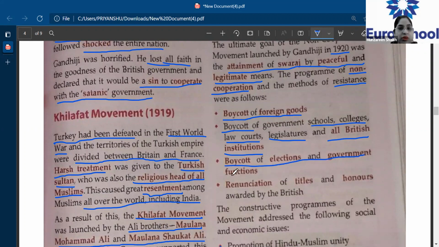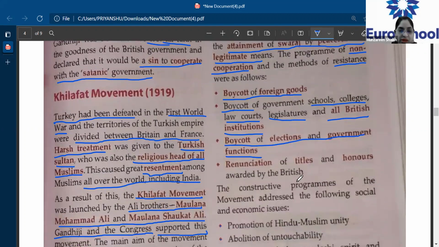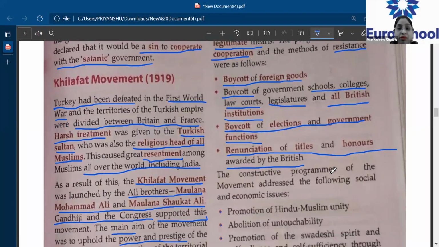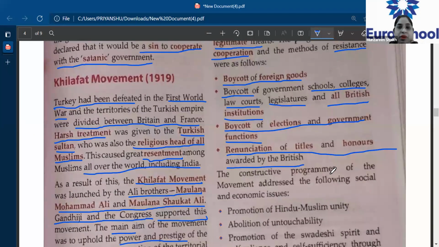So not going to any of the British government functions or boycotting the elections. Fourth, renunciation of titles and honors awarded by the British government. So whichever Indian had got any titles or any honor from the British government, handing it back to the British government, saying that we do not want your recognitions.